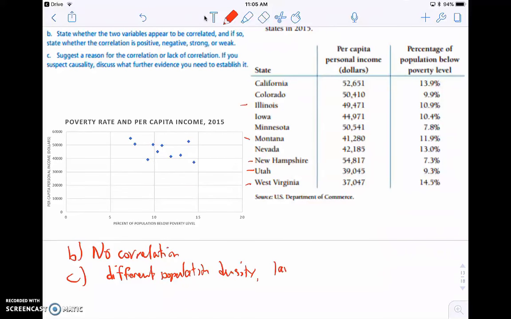Another one is laws by state. Some state laws and tax rates and other things are very different than others. Some have a higher minimum wage than others do, and if you have a higher minimum wage, that generally pushes up that personal income. You have cost of living, so there's a bunch of different variables that vary by state, and so it's really hard to draw any direct correlation between those two.